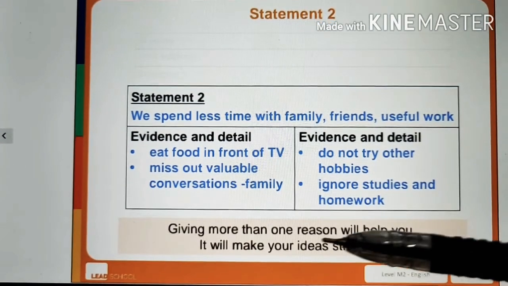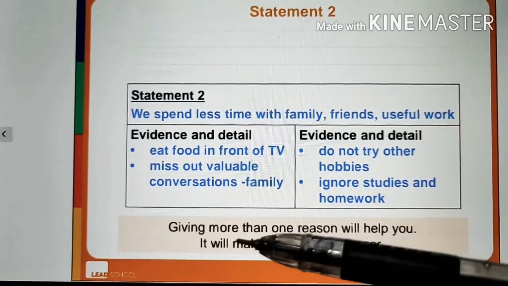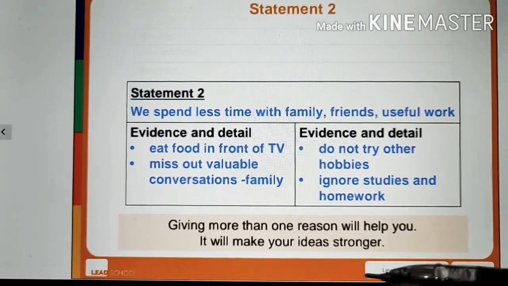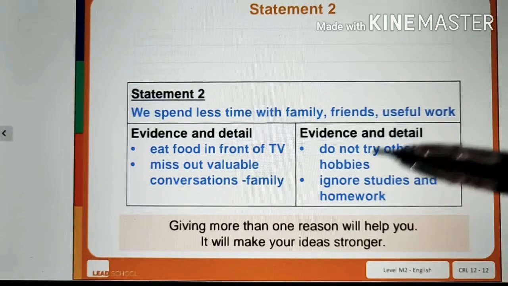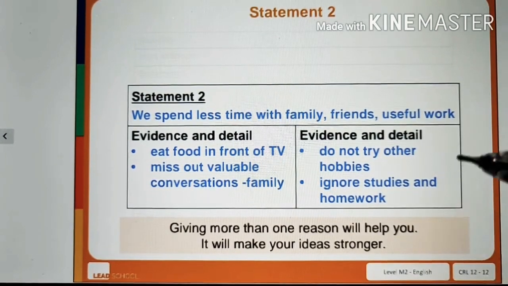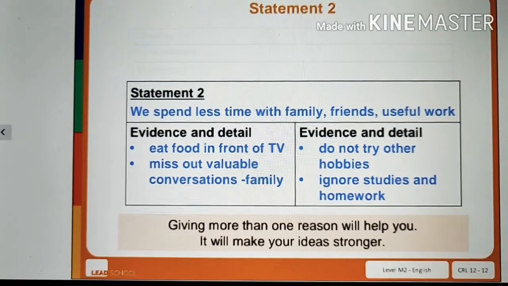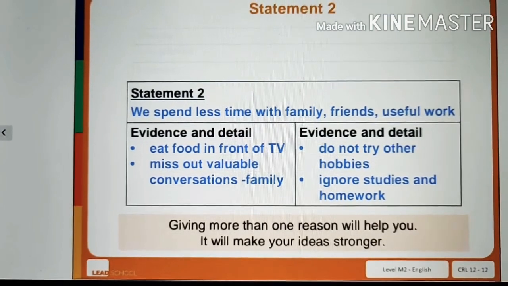Giving more than one reason will help you. It will make your idea stronger. So if you are against any topic or in favor of any topic, you must have more than one reason. It will make your idea stronger.